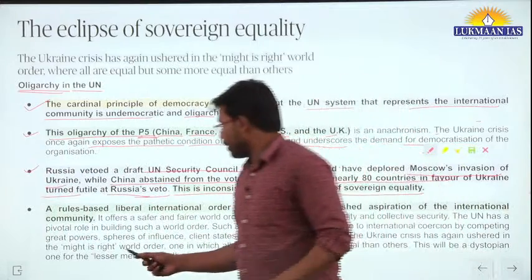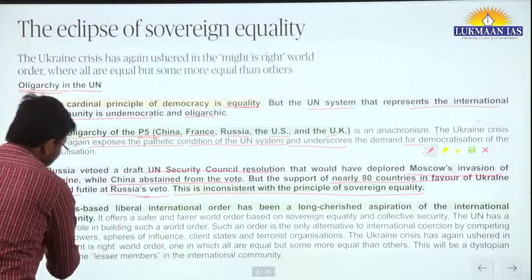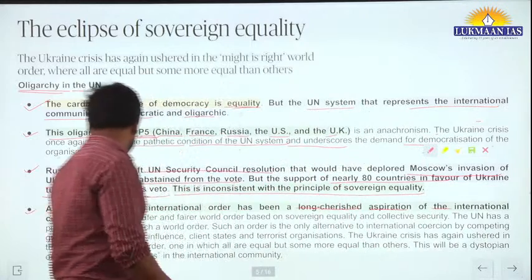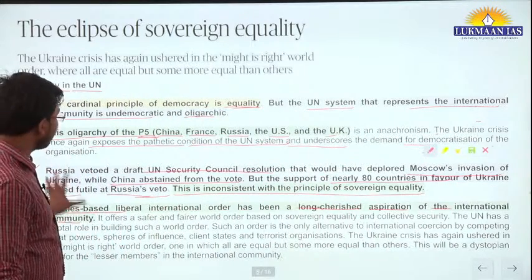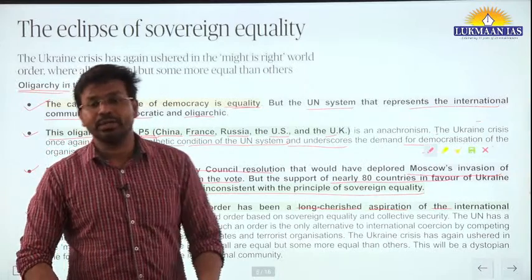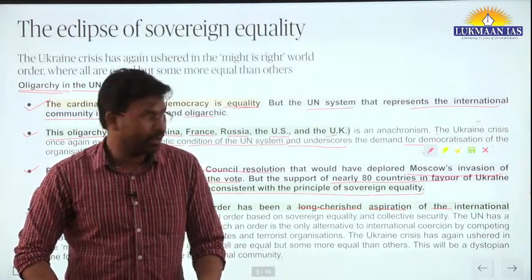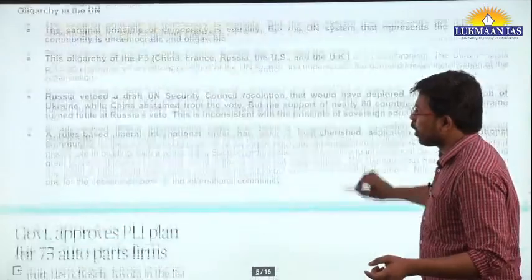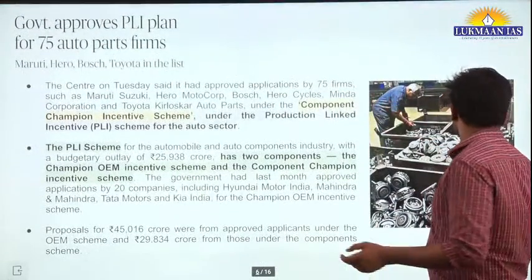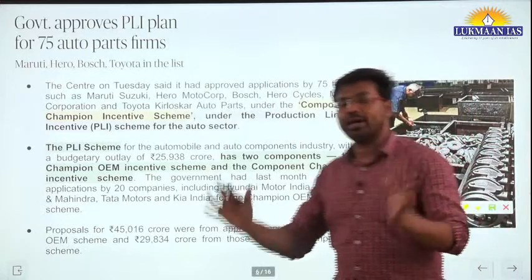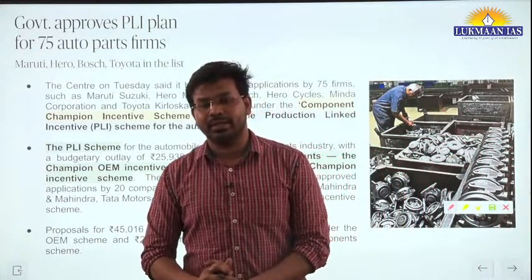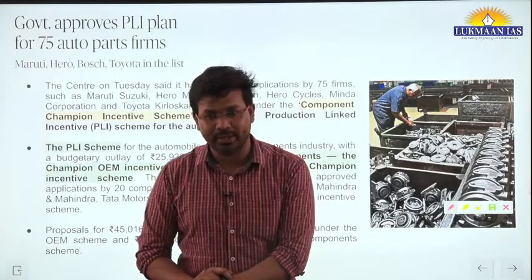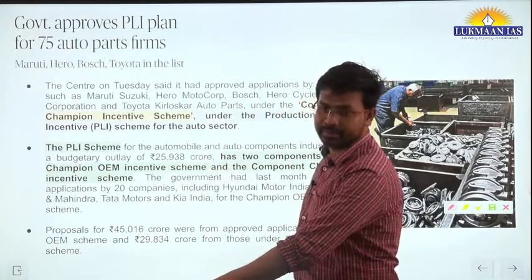Now, a rules-based liberal international order has been a long cherished aspiration of the international community. We should have a rules-based international order, and this is what the world has been cherishing. But this particular scenario brings into question the effectiveness of the United Nations system. Here we need to understand that it strengthens India's demand for inclusion in the United Nations Security Council. So that's the thing.